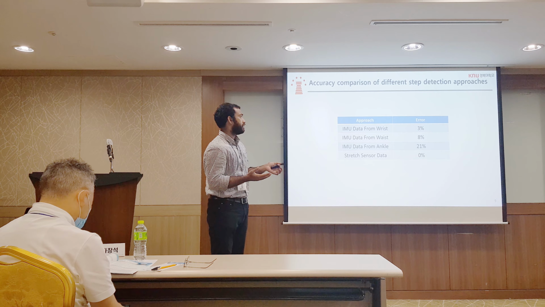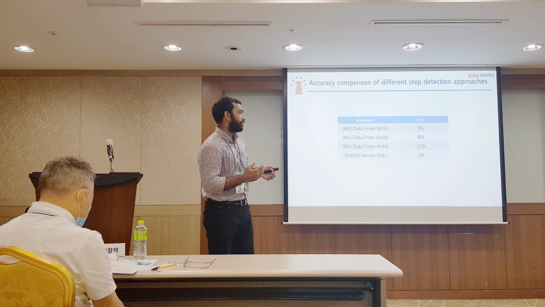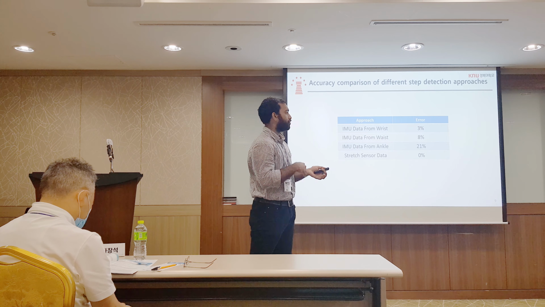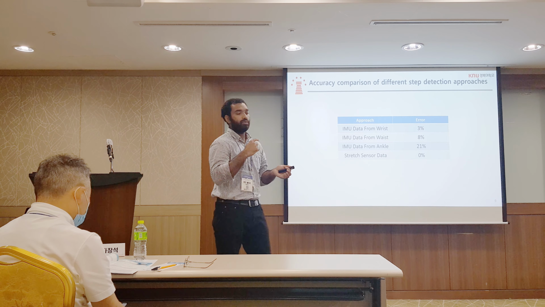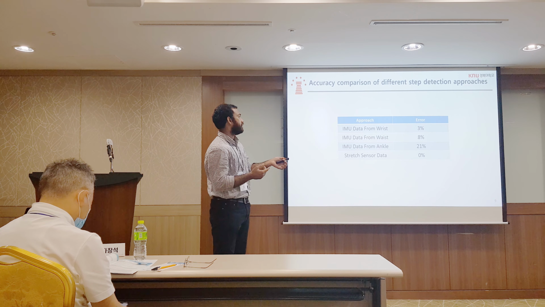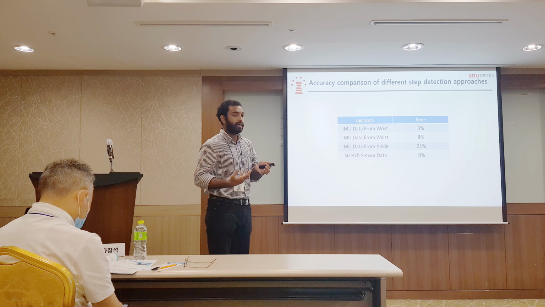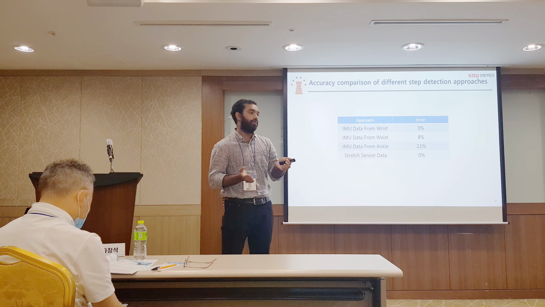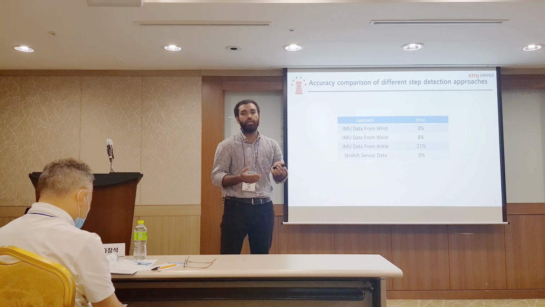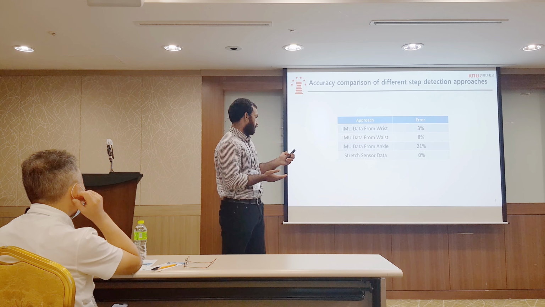The main reason is that when the IMU sensor is at the ankle position, small movements of the user are identified as steps, and it gives false step detection. The same happens at the waist: when the sensor is at the waist, even a small movement of the user gives false step detection.